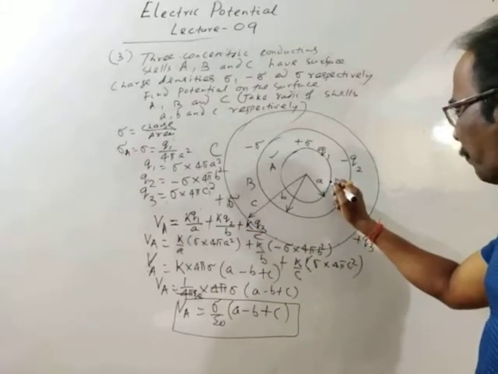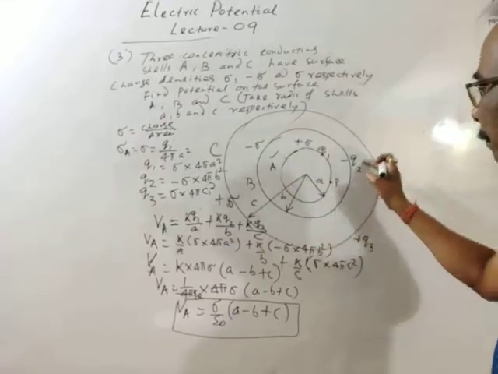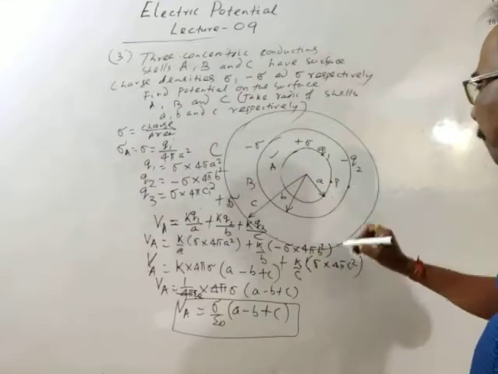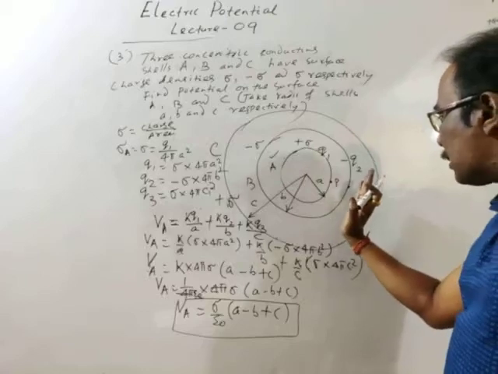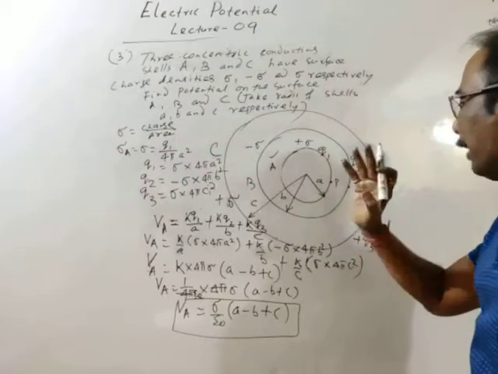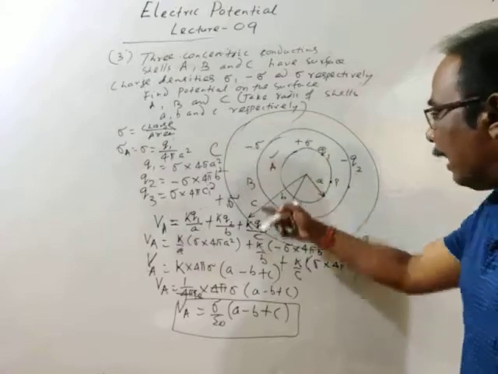But this point is inside shell B. The potential on the surface of B is equal to the potential at any point inside the surface.